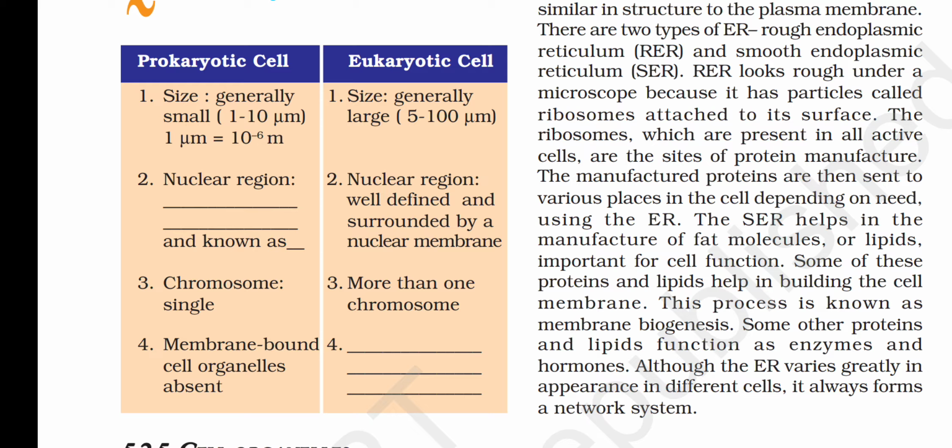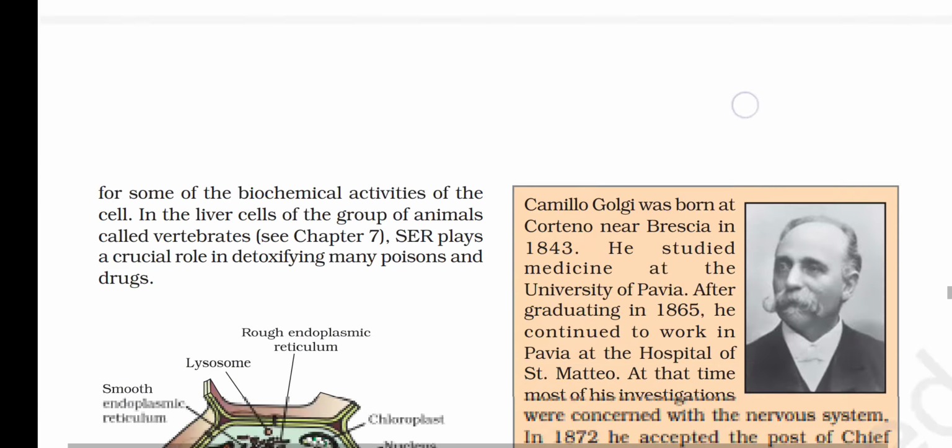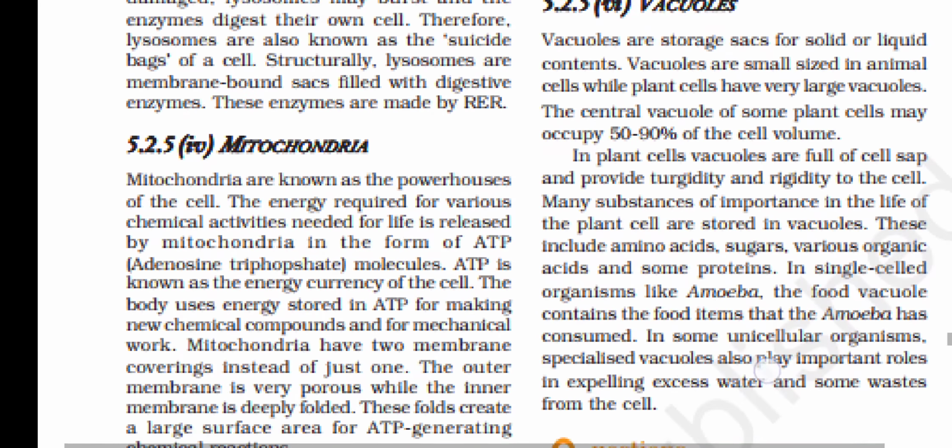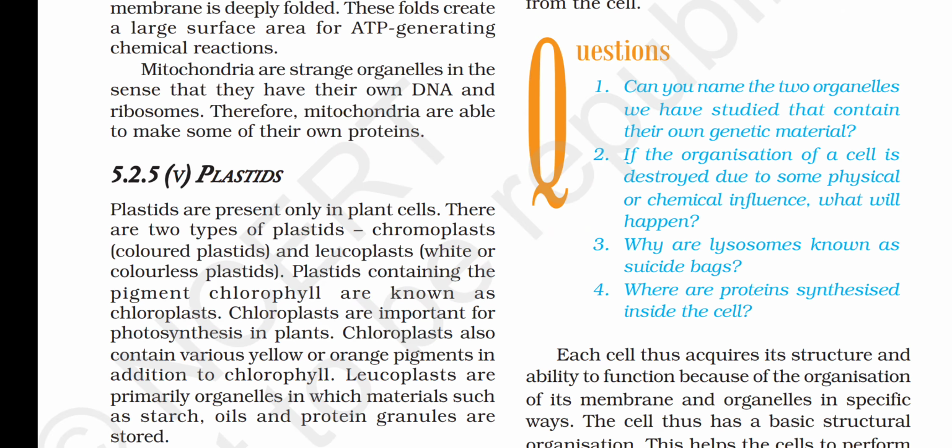So what will come in the eukaryotic cell, beta? Membrane bound cell organelles are present. Okay, this question is also clear. Now our next question is, can you name the two cell organelles we have studied that contain their own genetic material? So there are two cell organelles which have their own genetic material, chloroplast and mitochondria.